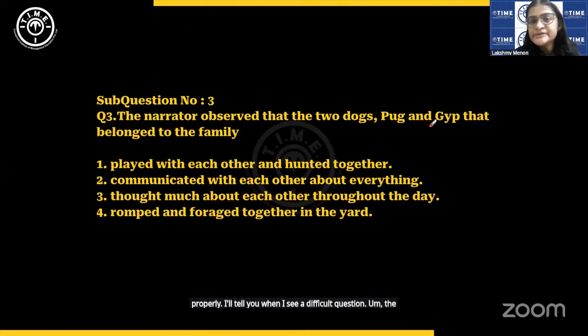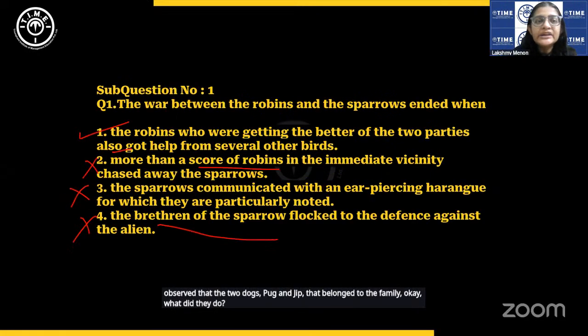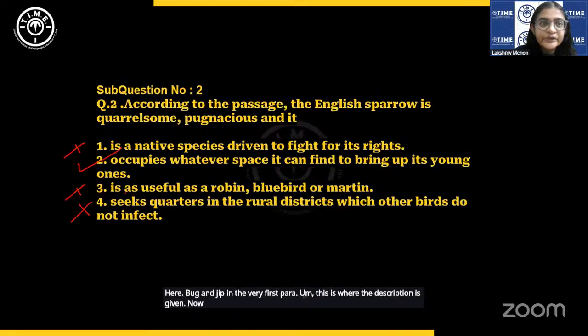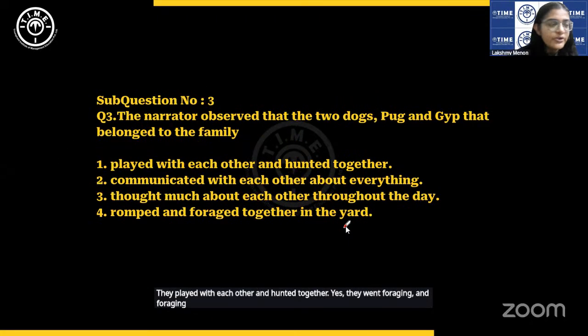The narrator observed that the 2 dogs, Pug and Jip, that belong to the family, okay, what did they do? Here, Pug and Jip in the very first para, this is where the description is given. Now, let's look at the options. They played with each other and hunted together. Yes, they went foraging, and foraging is looking for food, and hunting, it is written there.